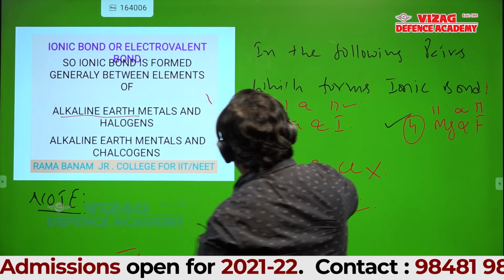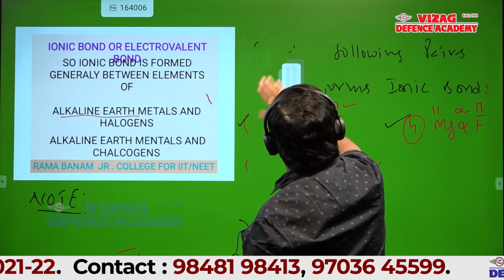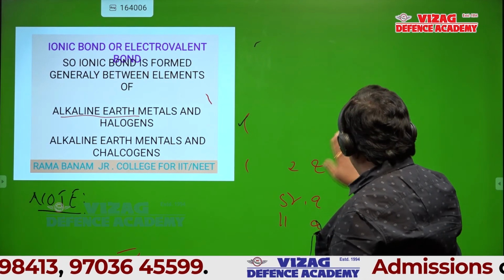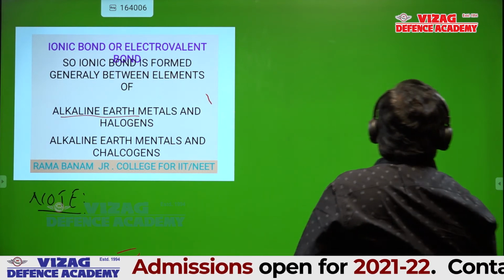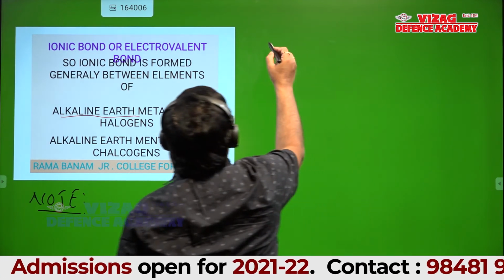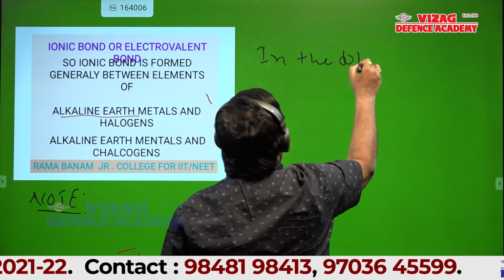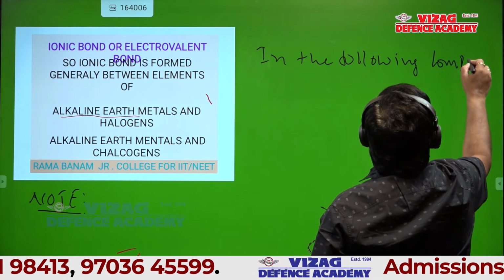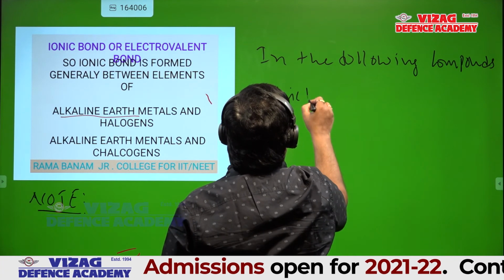Right. Now, instead of elements, I will give the compounds. You should tell which is ionic and which is not ionic. One more question. In the following compounds, which are ionic?